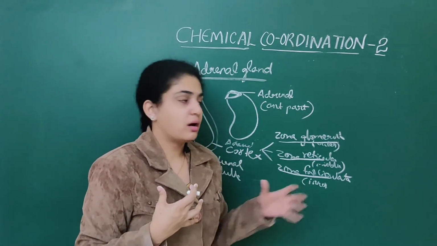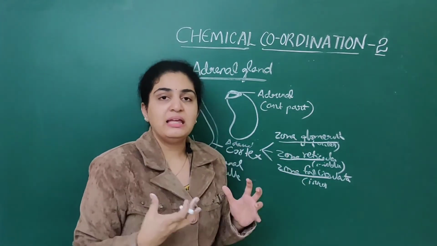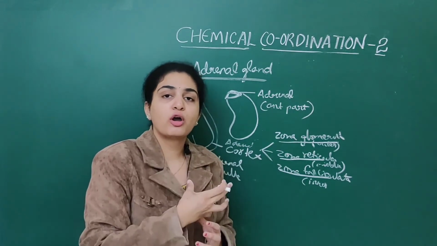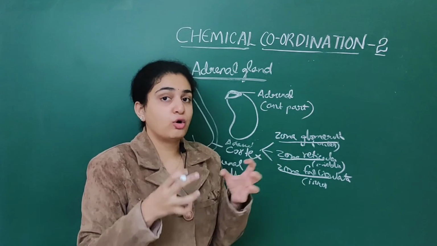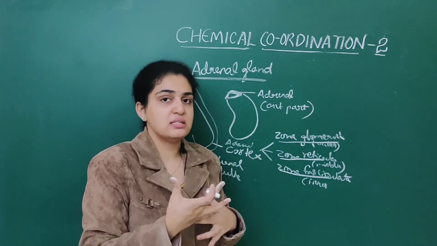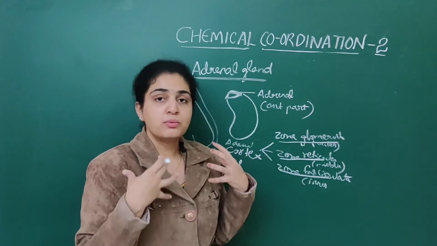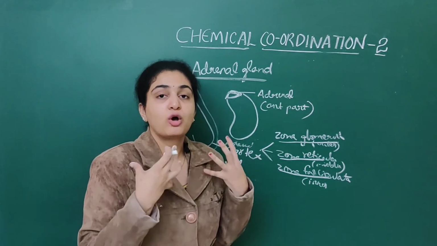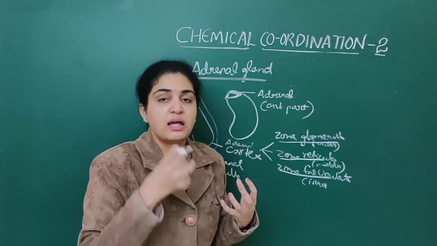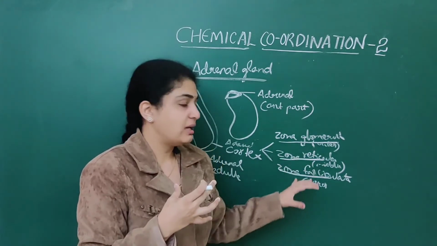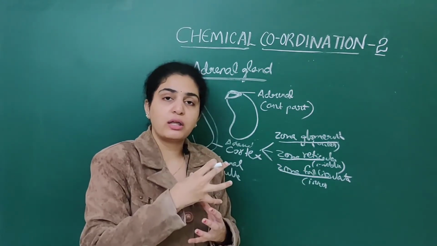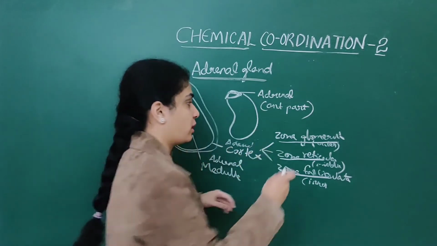These layers mainly secrete glucocorticoids. We have already discussed that ACTH, the adrenocorticotropic hormone, will release this. These three layers secrete glucocorticoids as well as mineralocorticoids.